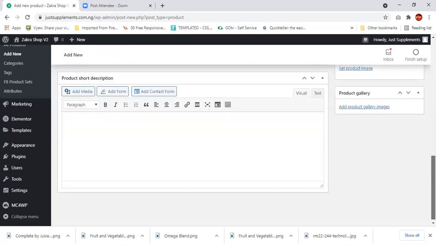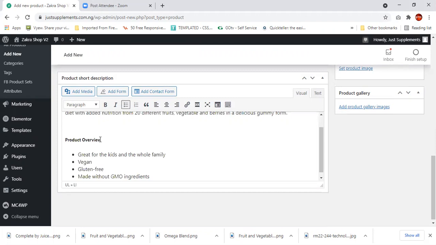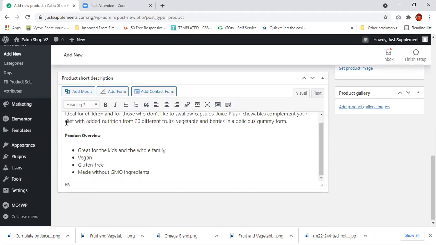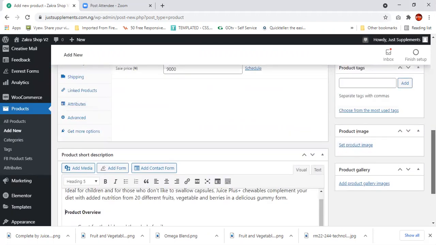Down here, I can just copy and paste again to tell you more about that particular product, okay? The product, like I told you, is called fruit and vegetable blend chewables. So what is it meant for? I've already put the write-up in Word, so I just come over here and paste it. Then what else do I need to do?